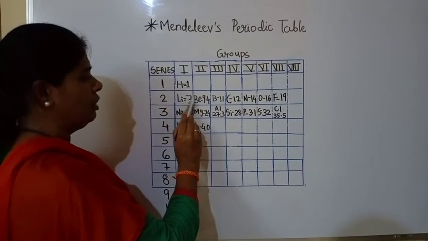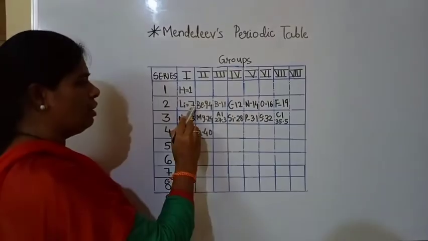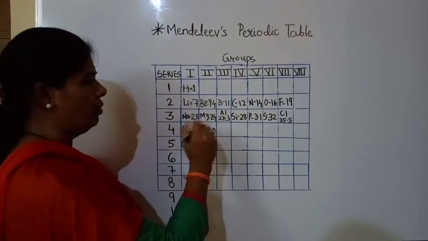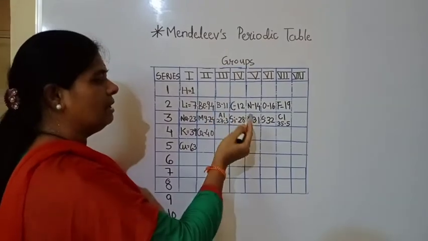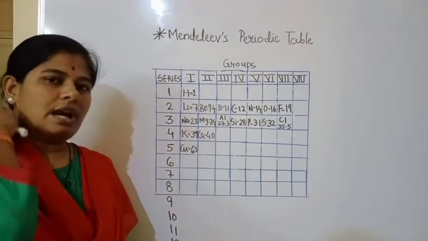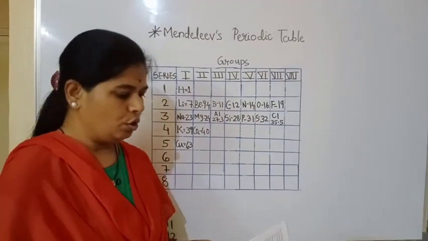For example, lithium and beryllium have atomic masses of 7 and 9.4. See the difference between 7 and 9.4, then between 9.4 and 11, then between 11 and 12. So whatever this rise was, that rise was not the same. That rise was not uniform.